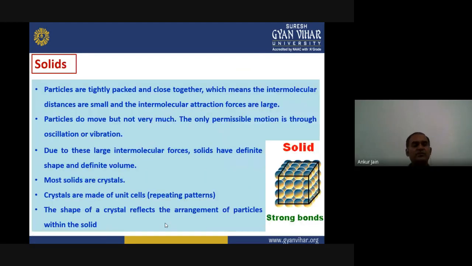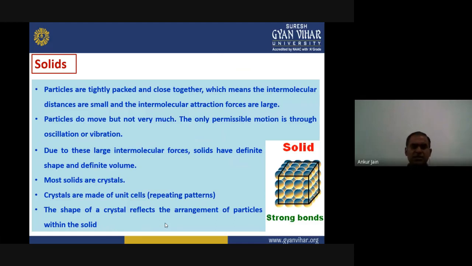Now, if we move to solids. What are solids? As we know, in solids, particles or molecules are tightly packed and close together, which means the intermolecular distance between two molecules is very small, and the intermolecular attraction force is quite large. In this case, the particles or molecules cannot move too much.